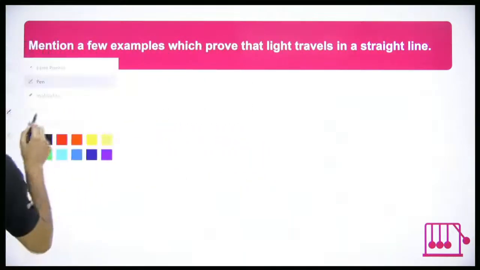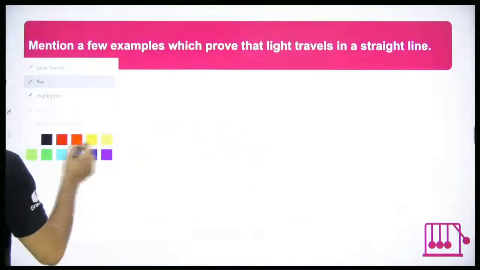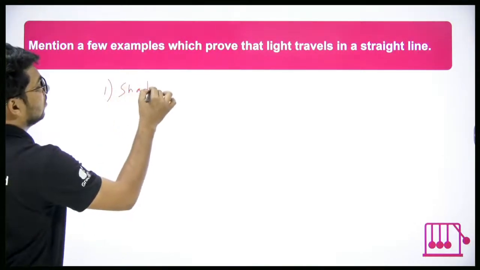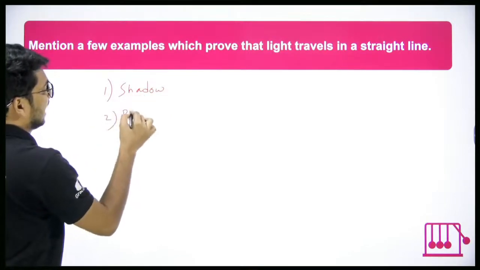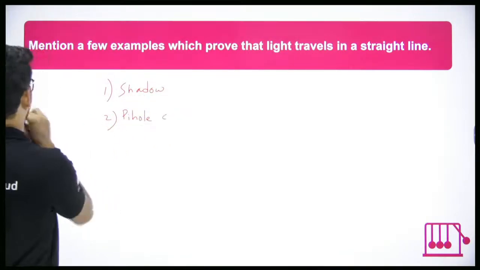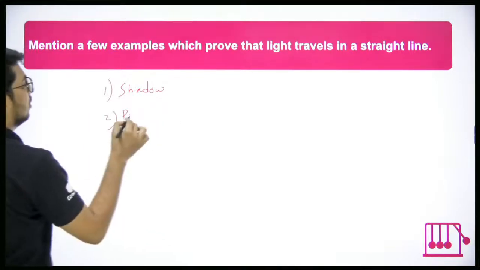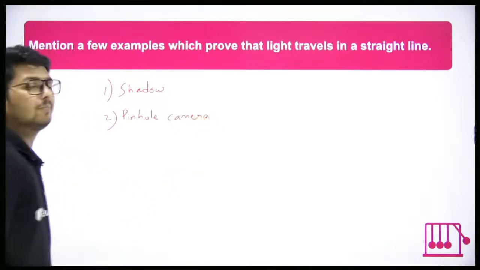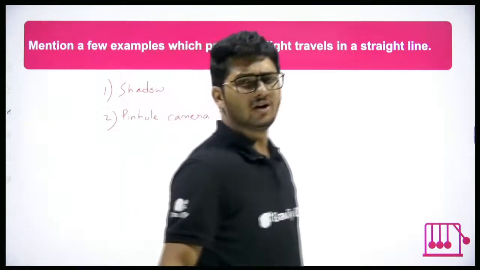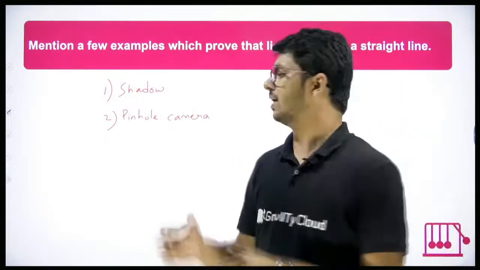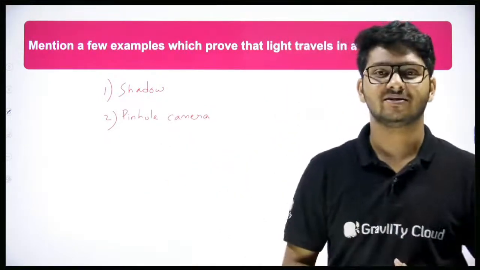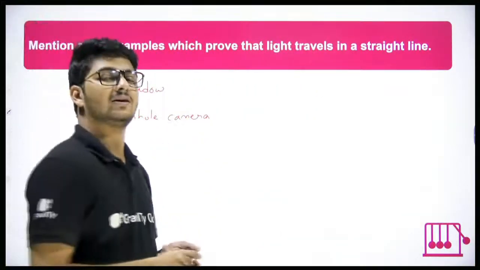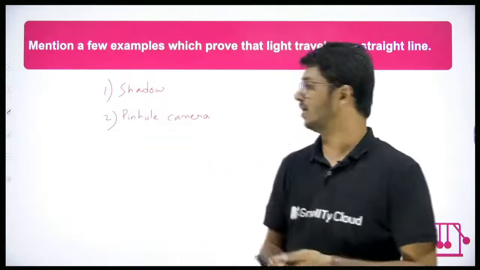So what about the answer? I'll give a few practical examples. One is shadow. Two, pinhole camera, the working of a pinhole camera. Yes or no? A pinhole camera will work on the principle of what? Rectilinear propagation of light. So these two are pretty common examples to prove that light travels in a straight line. Got it? Shadow or pinhole camera. Understood? Wonderful. Next.